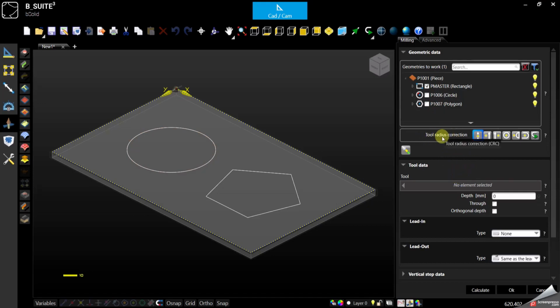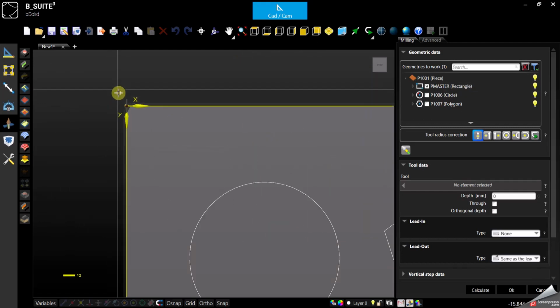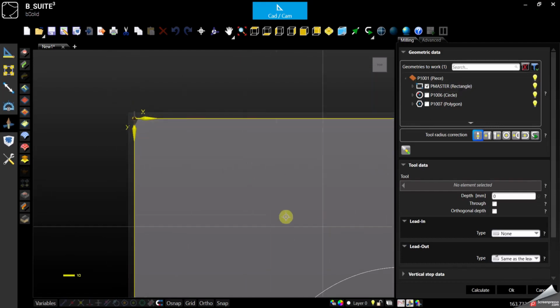Then we have the tool radius correction. So you can select center, and let me use the top view so we can see better where this little arrow will be. So center, of course, is right in the center of the geometry. Left will be inside. Right, it is outside. And then since it is a closed geometry, we also have internal or external.